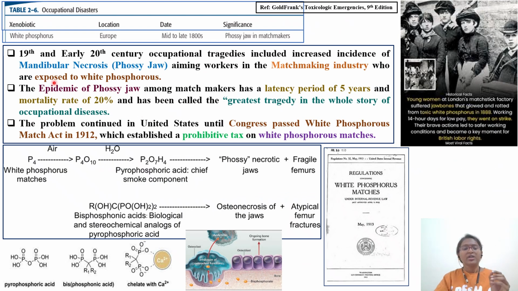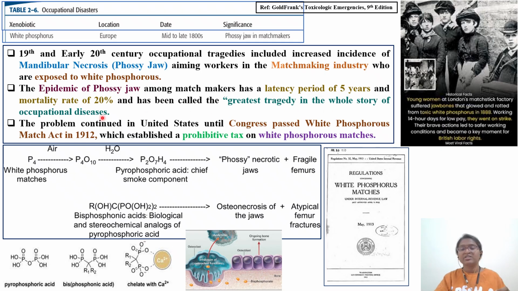As I told you, in places they have not mentioned phosphorus poisoning, but I have seen it in Goldfrank's Toxicologic Emergencies textbook, 9th edition. In that they have explained in great detail mandibular necrosis, Phossy jaw, and the epidemic of Phossy jaw among matchmakers. The adverse effects had a latency period of 5 years, and the mortality rate was around 20%. Okay, it was a very tragic disaster in the case of occupational diseases.